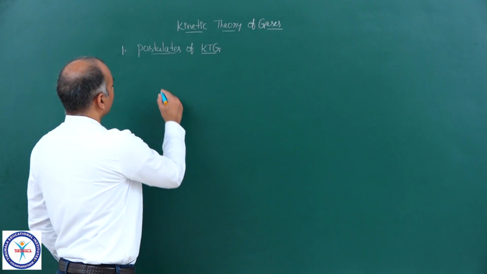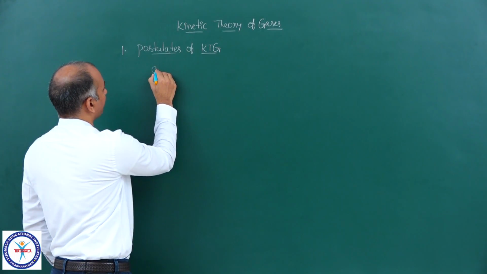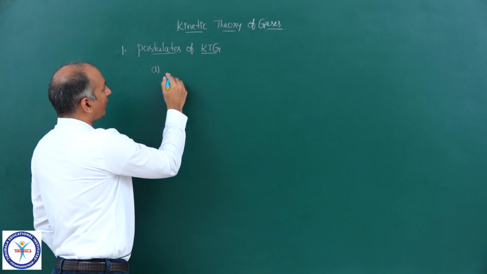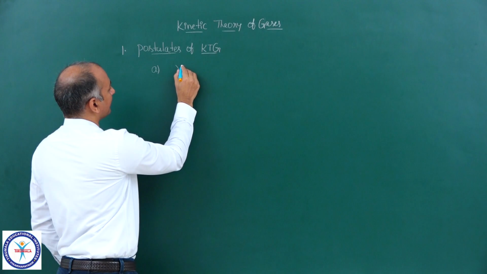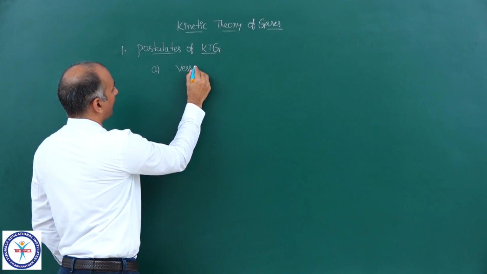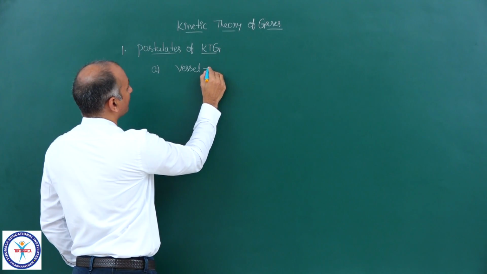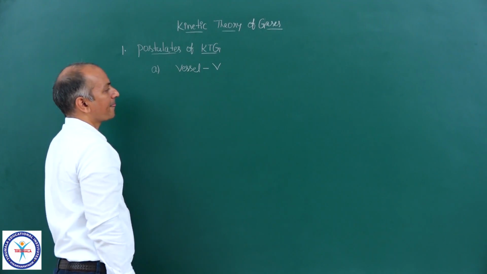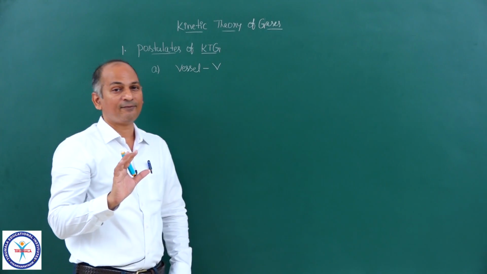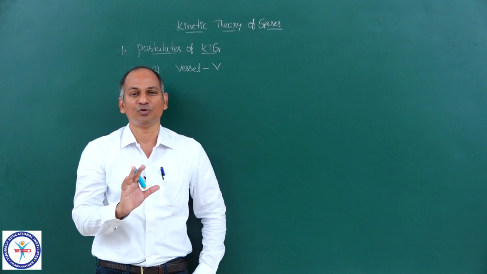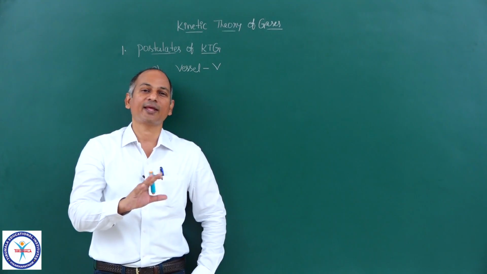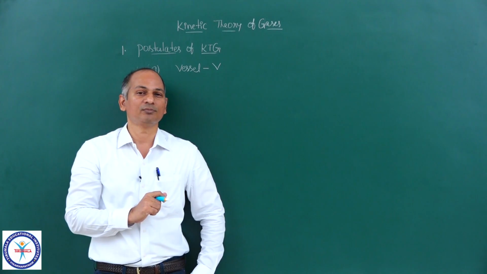Okay, in this, the first postulate is that we have a vessel of volume V. V is the volume of the vessel, and you all know gases do not have their own volume.